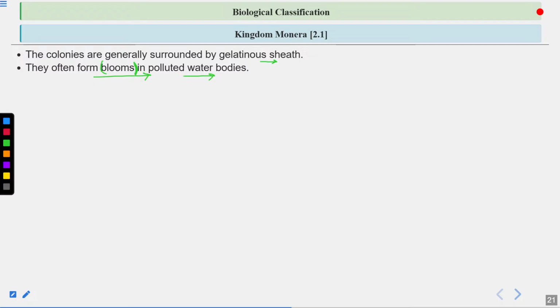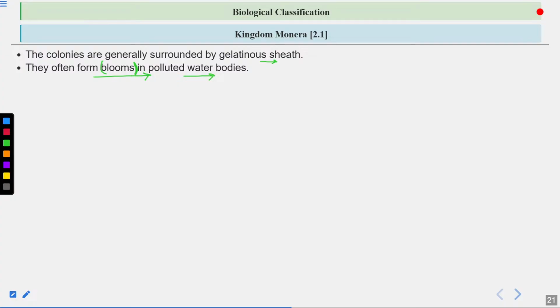So what is an algal bloom? This is the overgrowth or rapid multiplication of the algae in the water. Why is there overgrowth or rapid multiplication of the algae? Because of the presence of certain minerals and nutrients in the water, such as nitrogen and phosphorus. So when the water is rich in nitrogen and phosphorus, there will be overgrowth of the algae. This is known as algal blooms. Again, remember, algal blooms cause discoloration of the water.